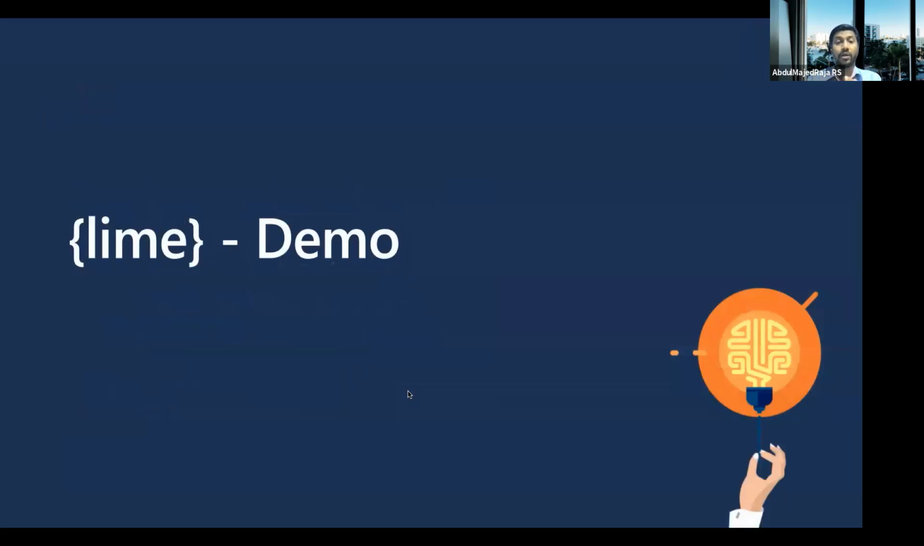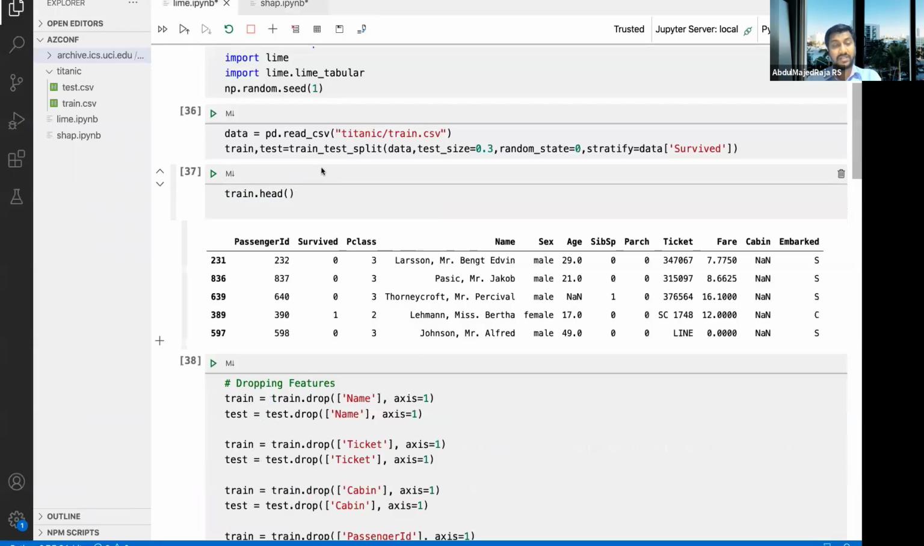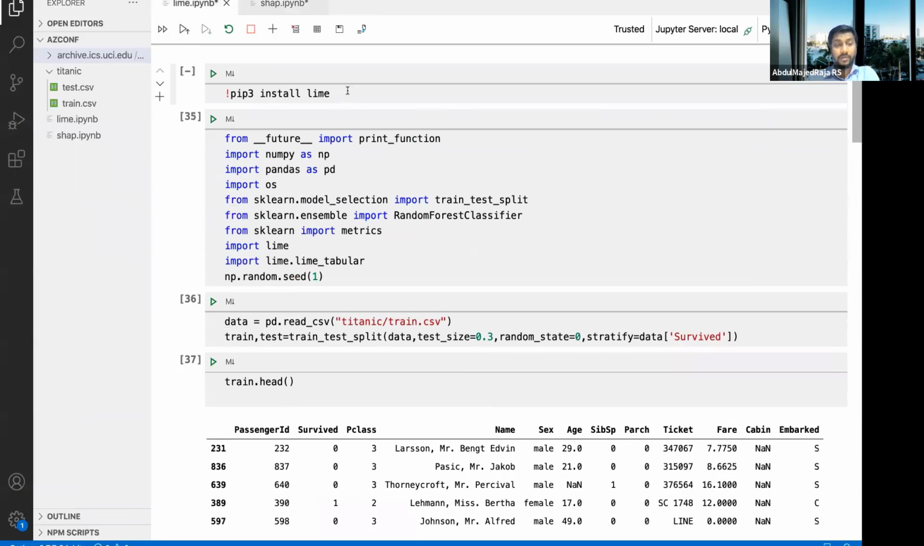So let's have a quick look at the LIME demo. First, LIME can be very simply installed using pip. So pip3 install lime will get you LIME installed. In my case, I have Python 3, so I'm saying pip3. But if you're using Windows and you have Python 3, you can just simply say pip. And the LIME package can be loaded like this, lime. We are going to deal with only tabular data, so I'm just loading lime tabular. And then I'm going to use a random forest, so I'm loading the random forest here.